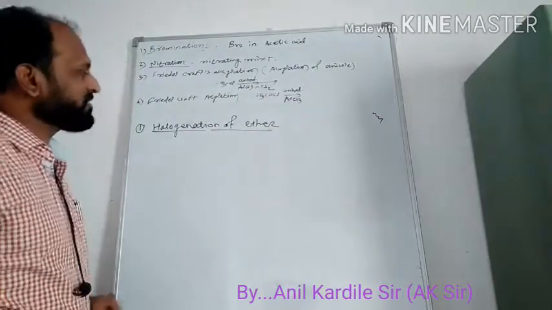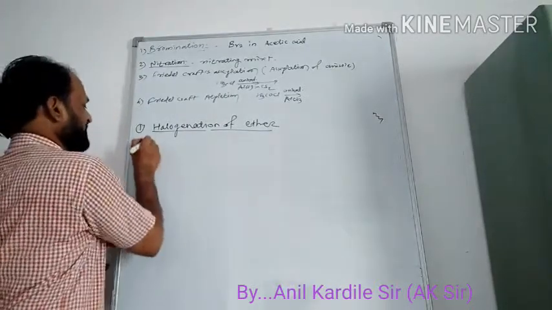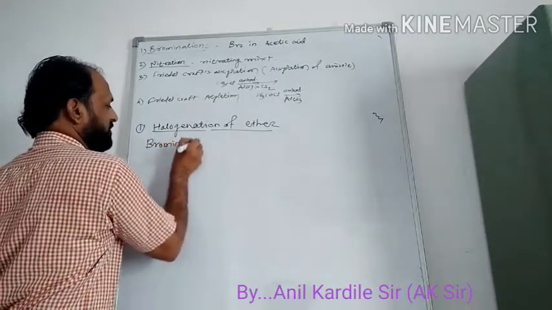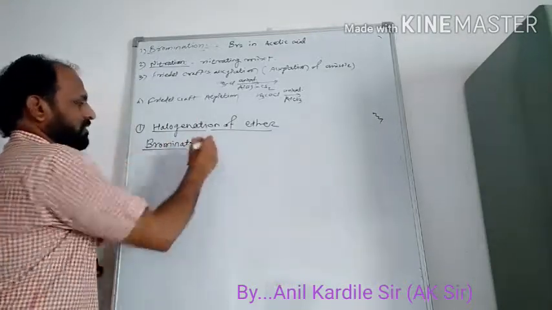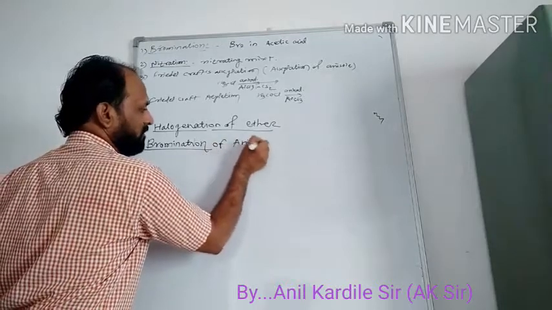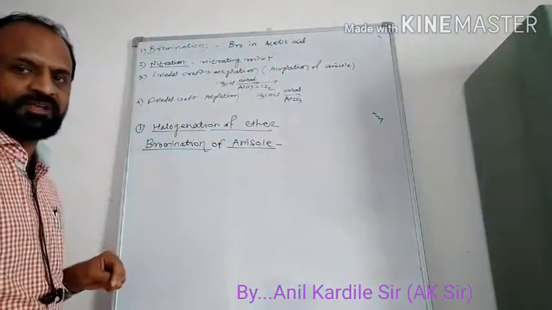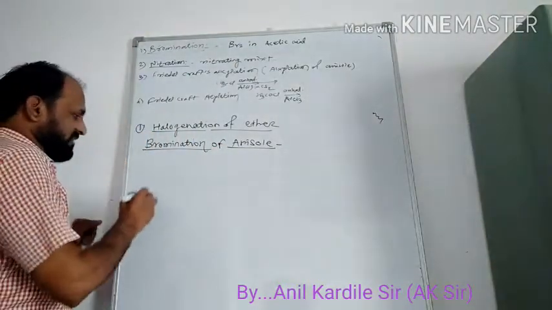And in halogenation of ether, there is a special reaction given, that is bromination of anisole. Bromination of anisole. What is anisole? Anisole is the aromatic ether. So, what is this reaction?